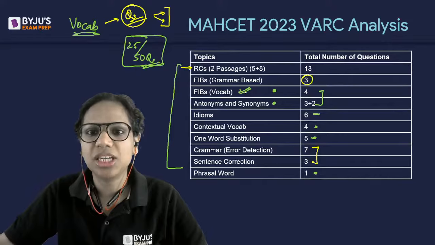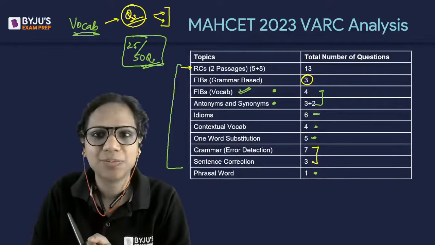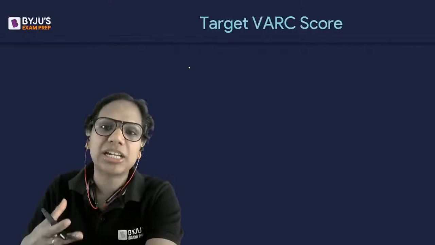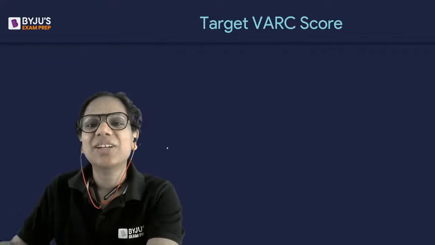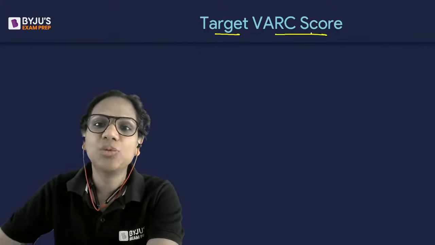So 13 questions each on grammar and RCs. This is just one of the slots that I picked up for analysis. Because vocabulary is important, we are going to practice vocabulary questions today. There are a couple of grammar questions as well. What should be your target VARC score?